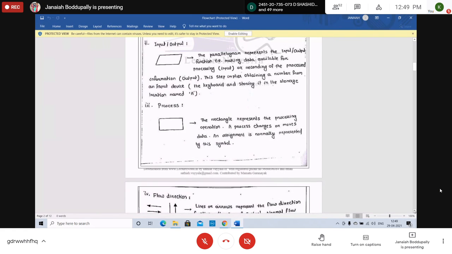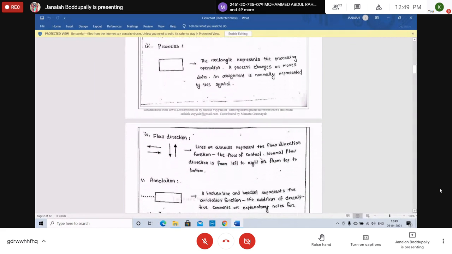So the rectangle symbol is used to process. You calculate, compute, whatever is written in the algorithm. Calculate sum equals a plus b, product equal to a into b. This rectangle is used for assignment statements. Understanding, students? Parallelogram is read, write, print. We use the parallelogram for input output.